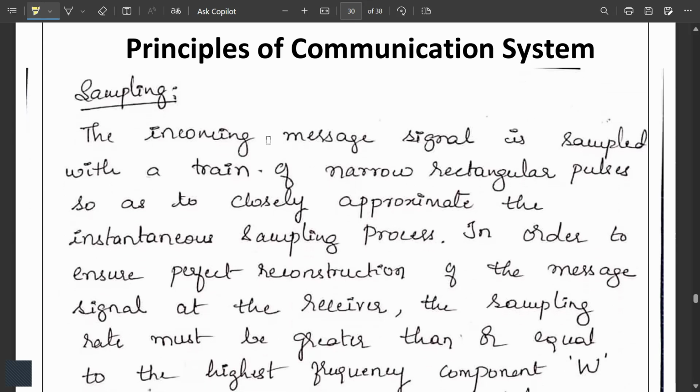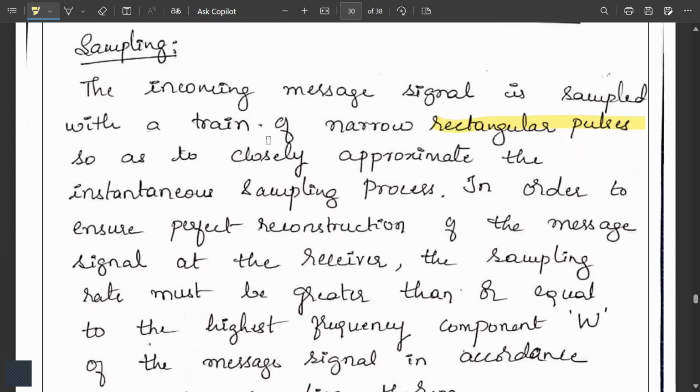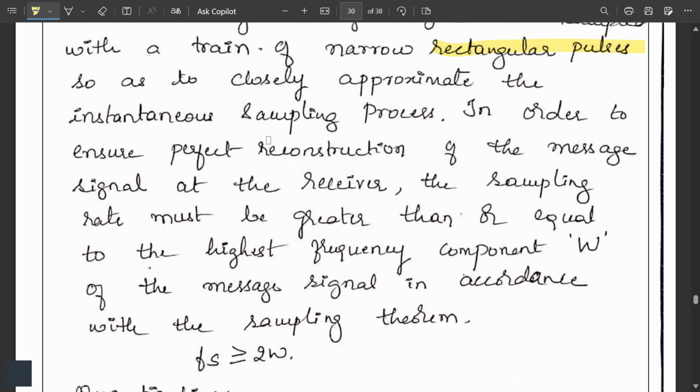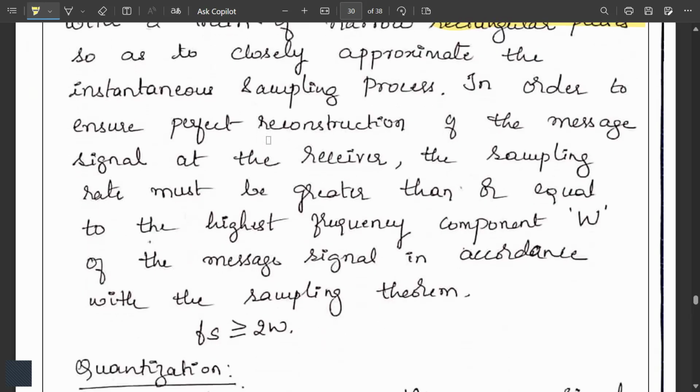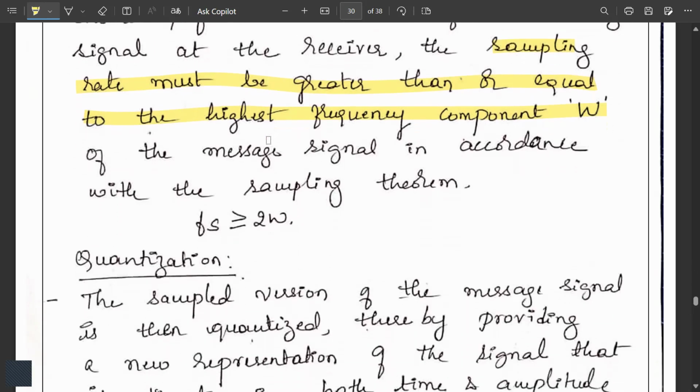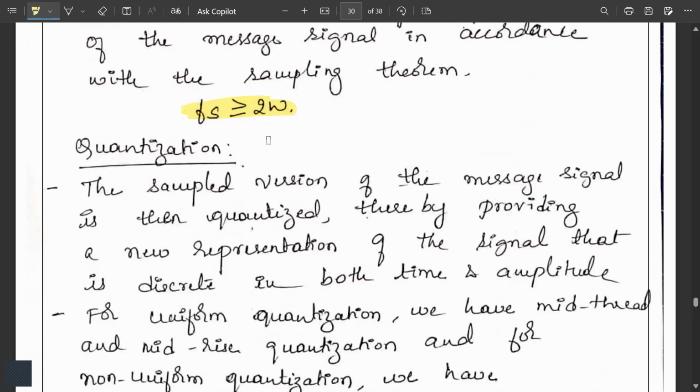Sampling. Next, you may get a definition to answer, or you have to explain the sampling, quantization, and encoding. So the incoming message signal is sampled with a train of narrow rectangular pulses so as to closely approximate the instantaneous sampling process. In order to ensure perfect reconstruction of the message signal at the receiver, the sampling rate must be greater than or equal to the highest frequency component, that is omega, of the message signal in accordance with the sampling theorem. We have already learnt this. Fs is greater than or equal to 2 omega.